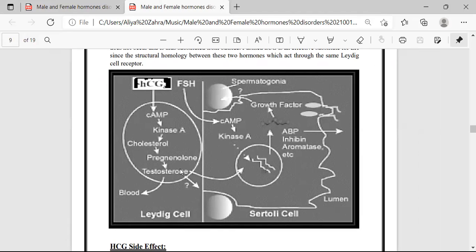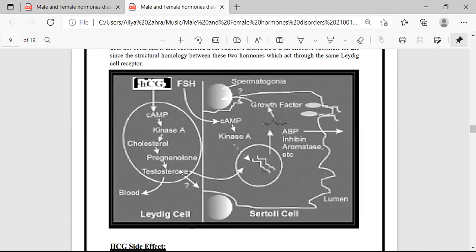First is the pituitary gland, which is present beneath the hypothalamus and contains the gonadotrophic cells, and these gonadotrophic cells produce follicle stimulating hormone and luteinizing hormone.